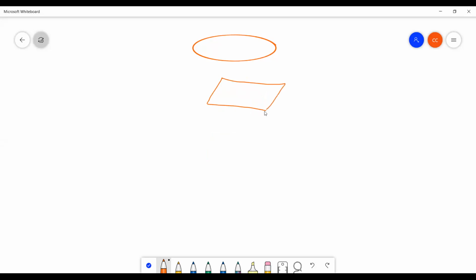This is parallelogram. After that, processing.